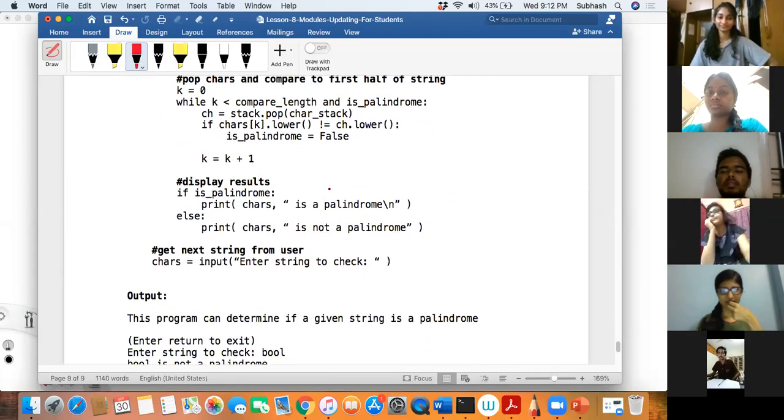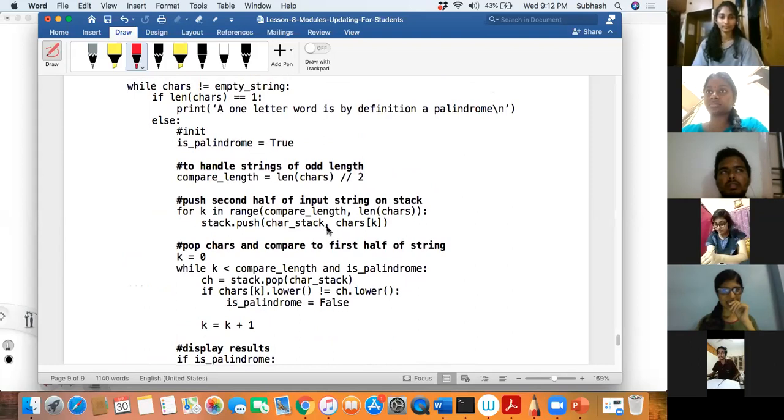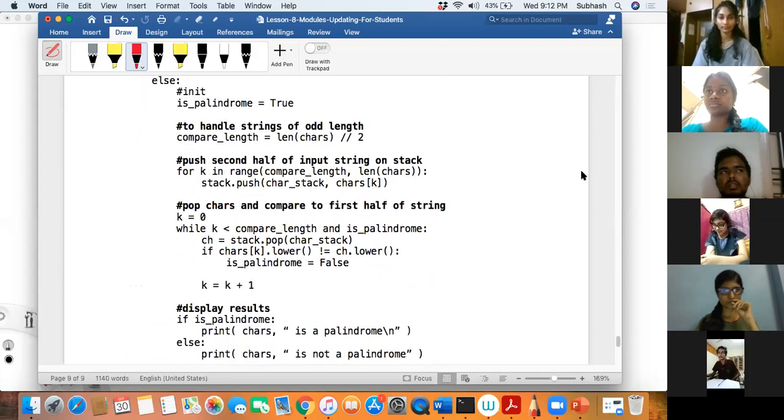How many of you, out of this group, did encryption, decryption? I asked you to see that code. I think only Naresh did. How many else did? Nobody did. Don't leave it as it is. Please, I want you to see how I'm using this stack to check whether a given string is a palindrome or not. Will you do that?